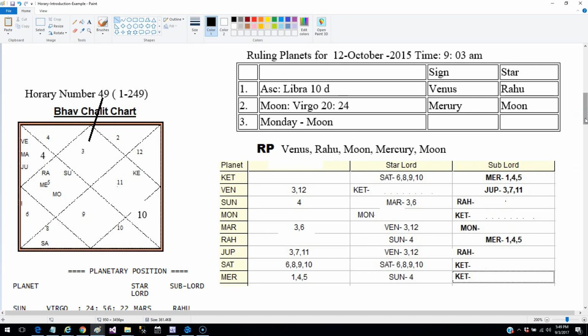Now, one of the things about the ruling planets is that we have to include Rahu and Ketu if any of these ruling planets are with Rahu or Ketu, or if they are aspected by Rahu and Ketu. Rahu anyway has come by default as one of the ruling planets because the ascendant is in Rahu star. And if you look at the planetary position for that date, then you find that Ketu is aspected by Moon and Mercury. So we will also take Ketu.